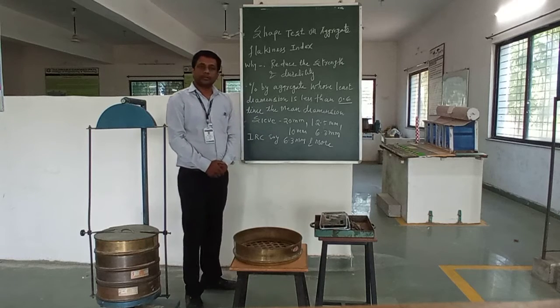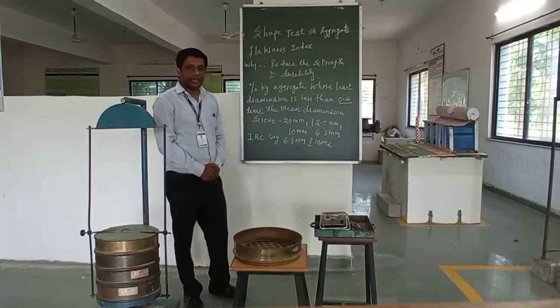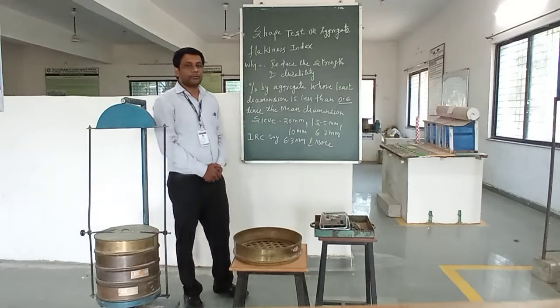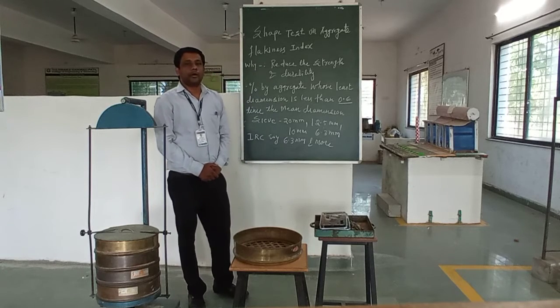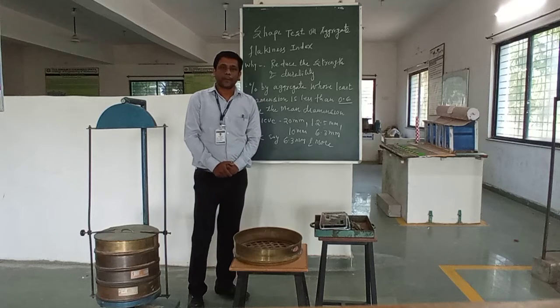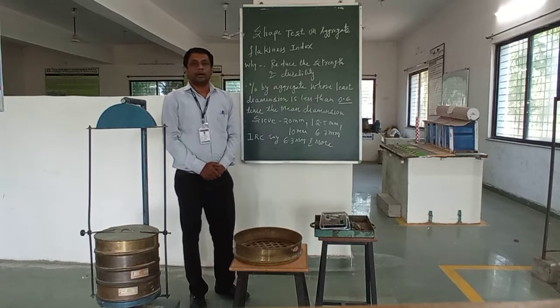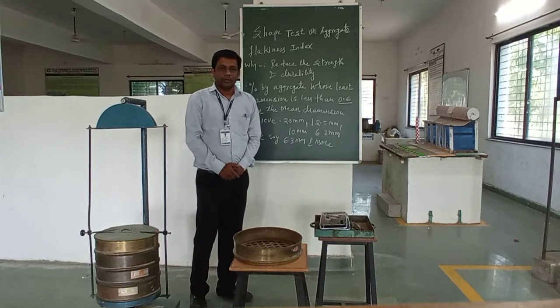If the material used for construction is flaky or elongated, it will not work. The flaky and elongated material will affect the strength of the mix design. Also, it reduces the durability of material.